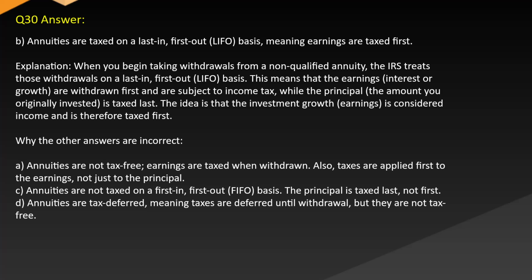While the other answers are incorrect, annuities are not tax-free. Earnings are taxed when withdrawn. Also, taxes are applied first to the earnings, not just to the principal. C. Annuities are not taxed on a first in, first out FIFO basis. The principal is taxed last, not first. D. Annuities are tax deferred, meaning taxes are deferred until withdrawal, but they are not tax-free.